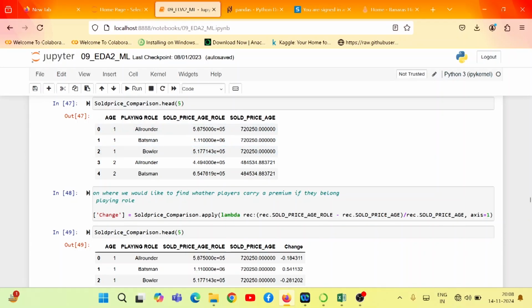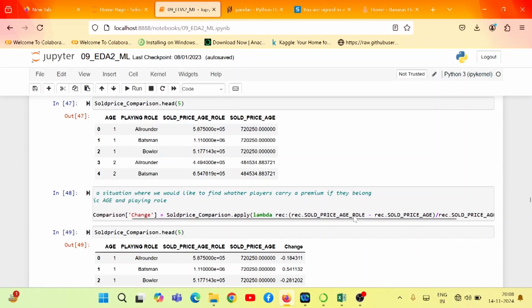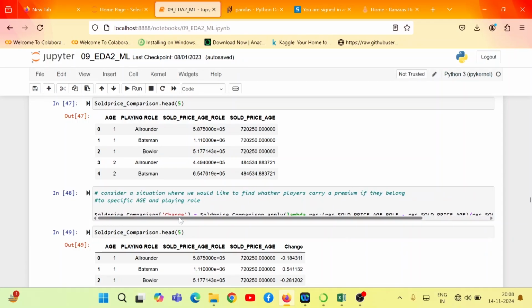This minus this divided by this value, iterated throughout all the values. That value I want to keep in this change column. So such kind of formula we can impose on existing features, and put the result into another column.